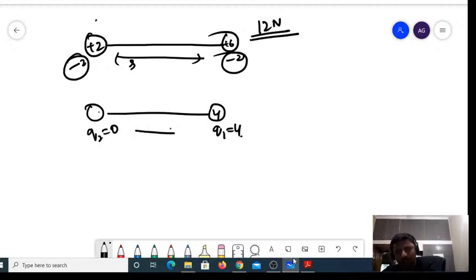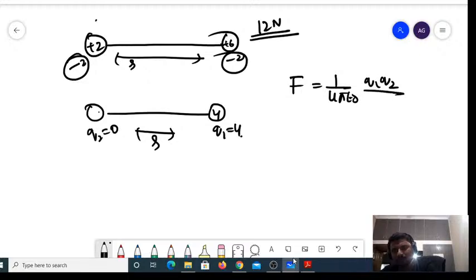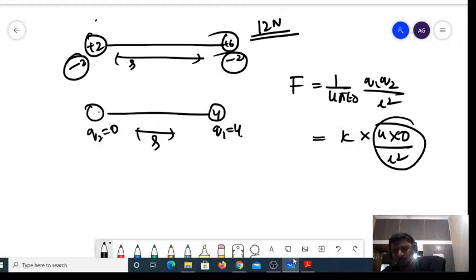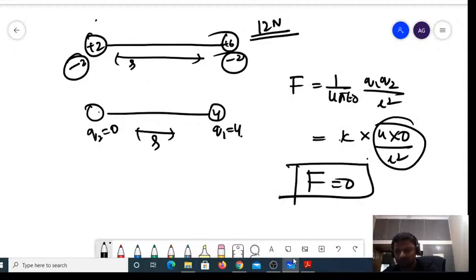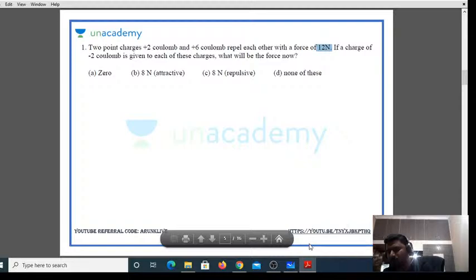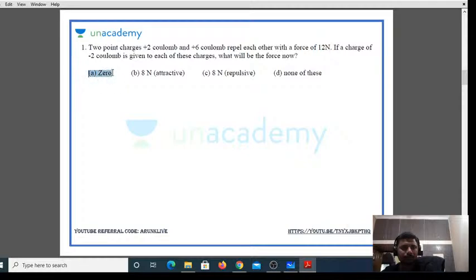Now I am supposed to find, with the distance r, the value of force between them. F is equal to 1 divided by 4 pi epsilon naught into Q1 Q2 divided by r square. So F is equal to K into Q1 value 4, Q2 value 0, divided by r square. 0 into everything is 0, 0 divided by anything is 0. A very simple question to begin with, right? So step by step you are supposed to solve the problem, fine? Now what is the answer? Answer must be 0, right? So let me move to the next one.